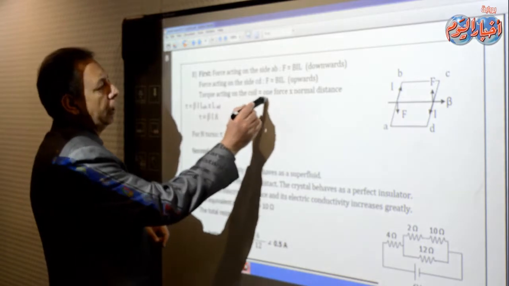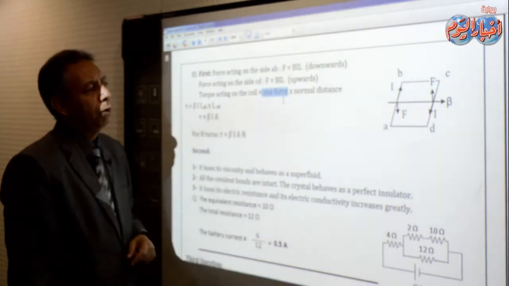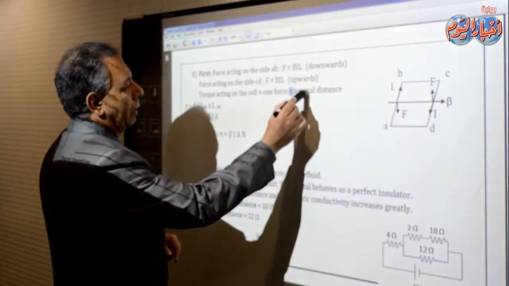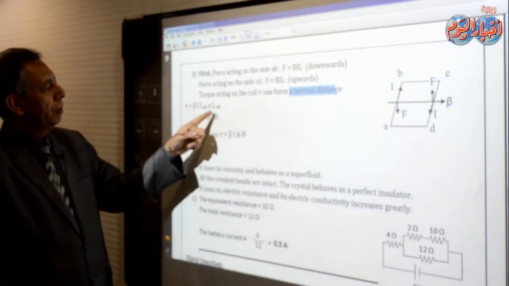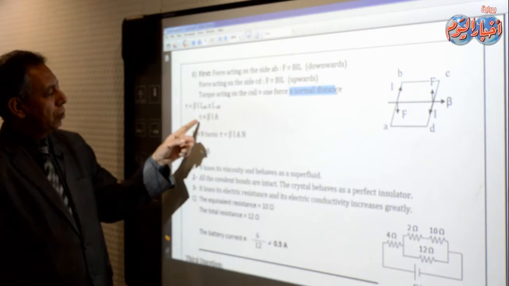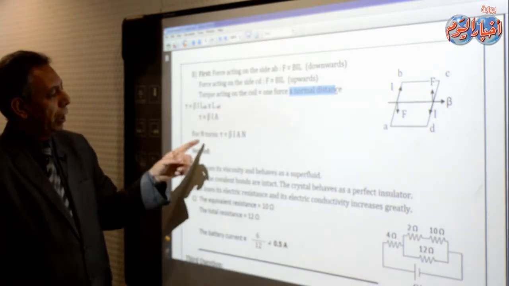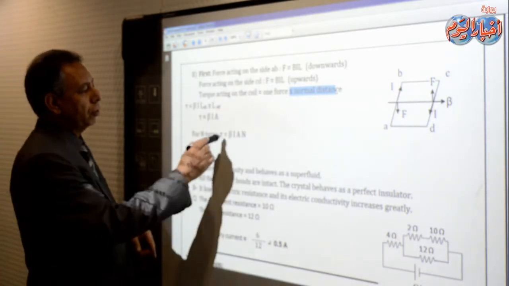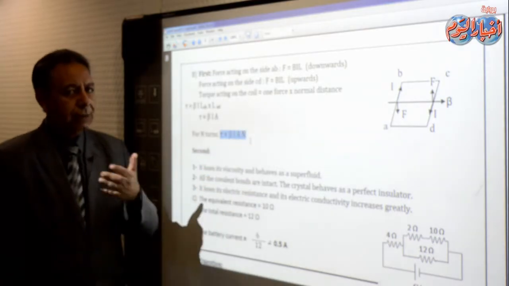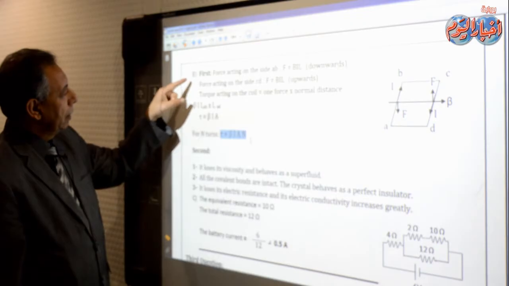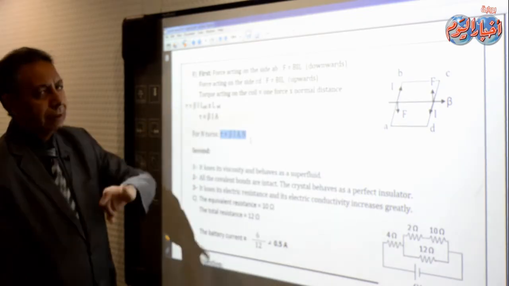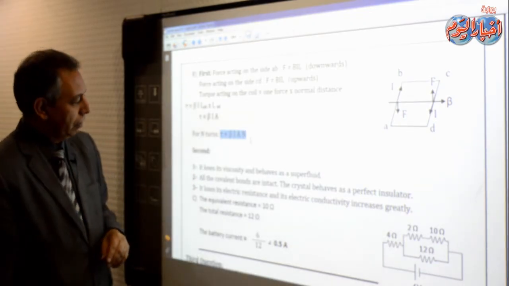So the torque acting on the coil is calculated by one force times the normal distance. That is good. So one force, BIL, normal distance is the width of the coil, so torque equals BIA. If we have N turns in the coil, the torque equals BIAN. That is the question, very easy, and every part in B, first or second, has 3 marks.